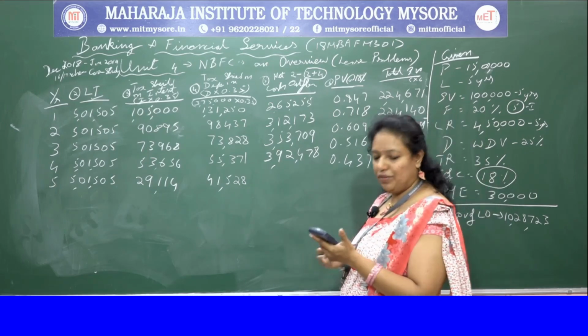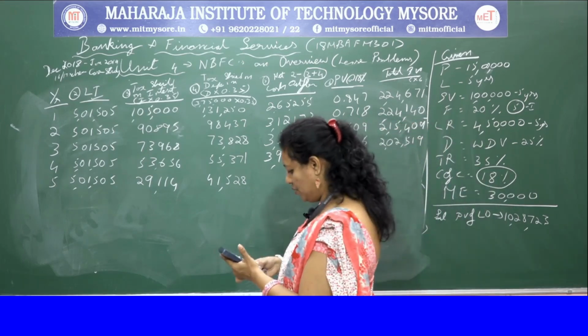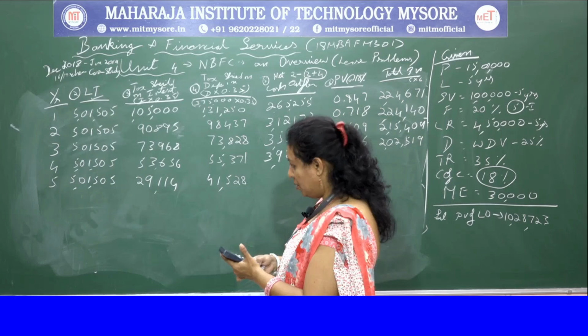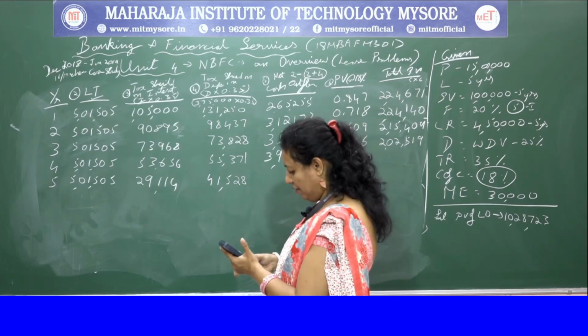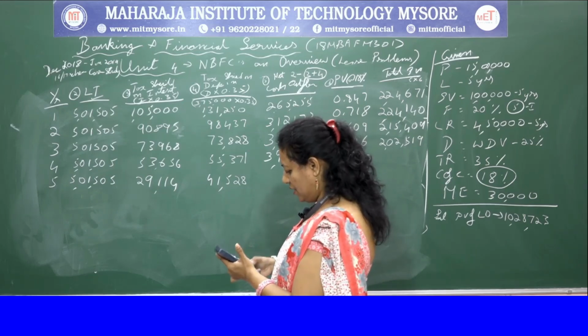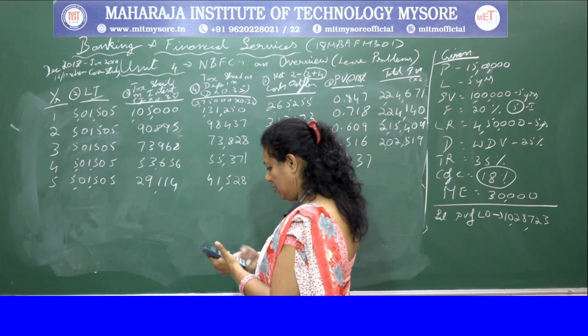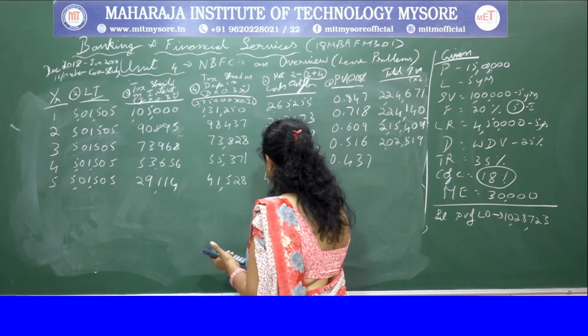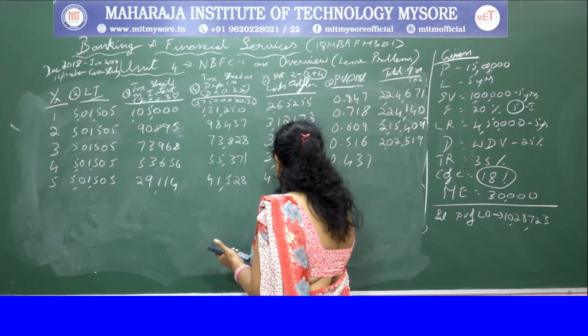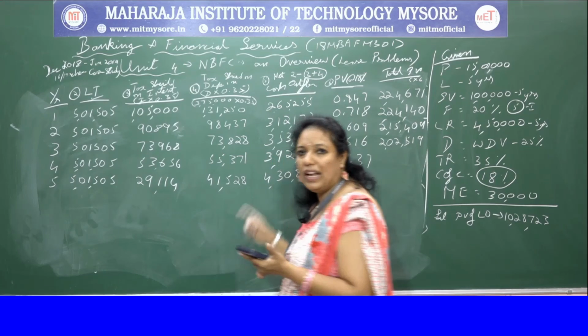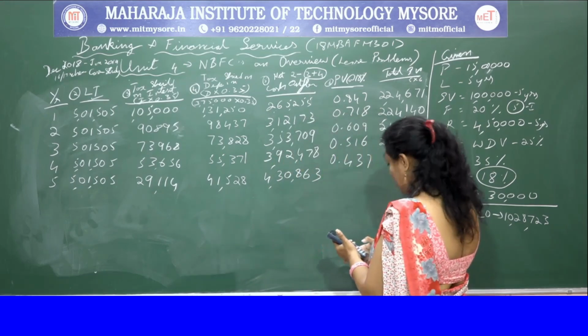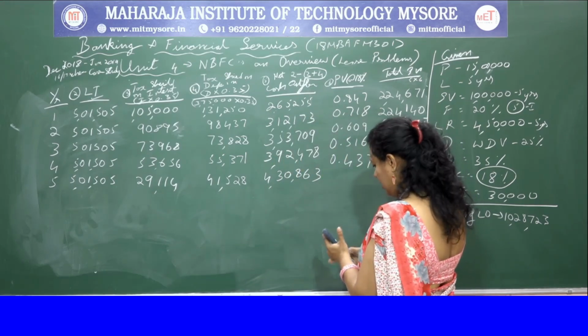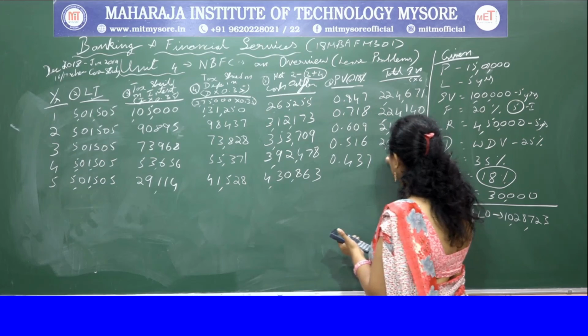Next, last one, 29,114 plus 41,528 minus 5,01,505. You get 4,30,863. 4,30,863 into 0.437. You get 1,88,287.